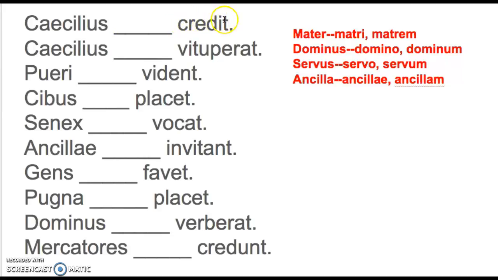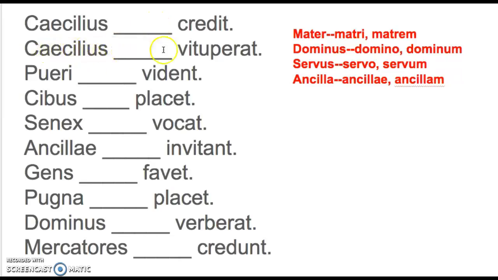Credit is a special verb. Its direct object needs to be dative. So you could put matri, you could put domino, you could put servo, or you could put ancilli. Any of those four would be correct. If you put matrem, dominum, servum, or ancillum, an accusative in here, you would be wrong. Anything can go in here as long as it's dative.